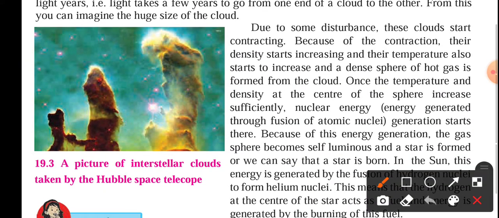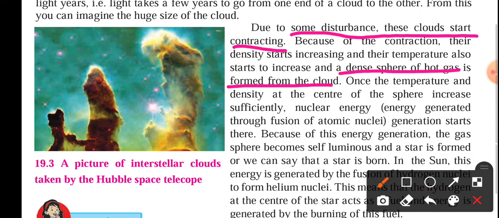You can see it mentioned over here. Due to some disturbances, these clouds start contracting. Because of the contraction, their density starts increasing. Definitely, if something is contracted, density will increase. And this dense sphere of hot gas is formed from the cloud.